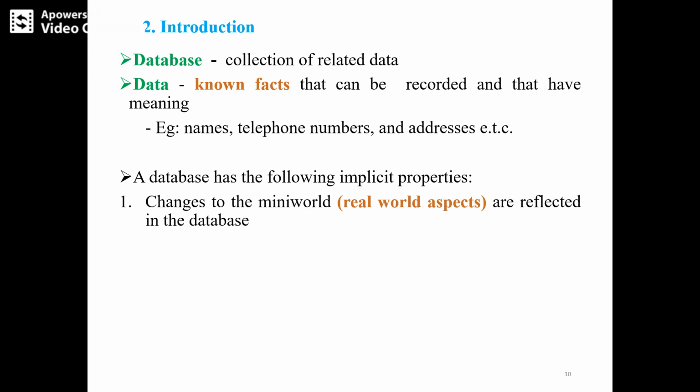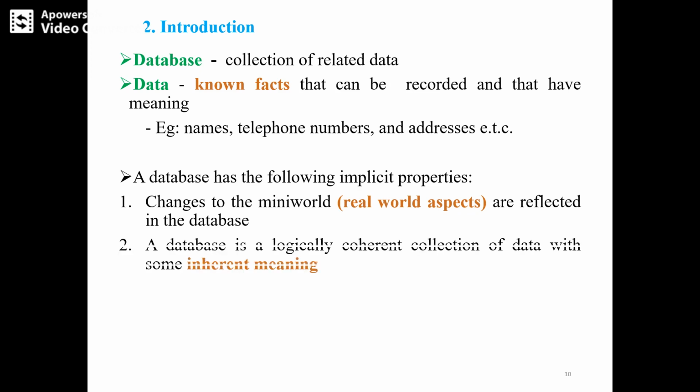Means automatically the database should be modified, should be updated in that manner. So that is a property of the database. For example, a student will have marks, USN, name, address. If the student's address is changed, then we need to reflect it in the particular address column, field, or value. So that is what we call changes to the mini world being reflected in the database.